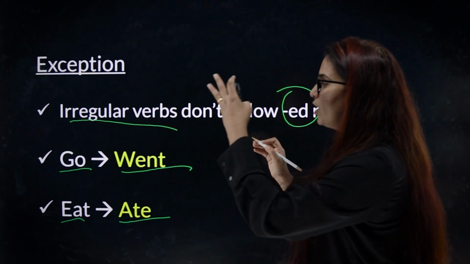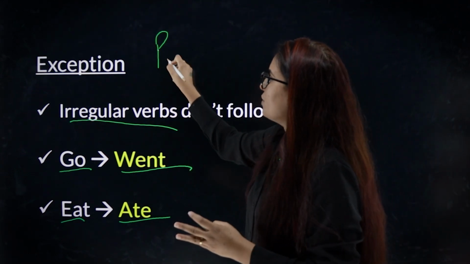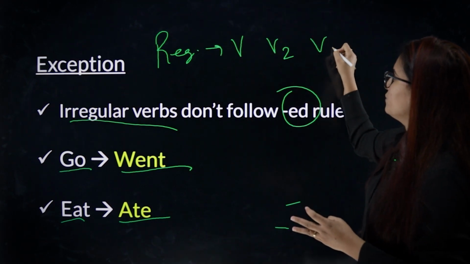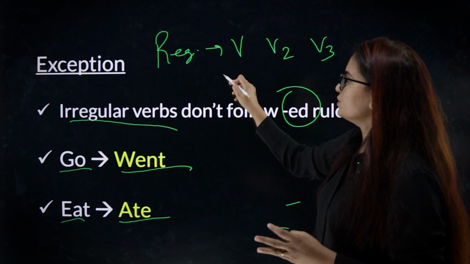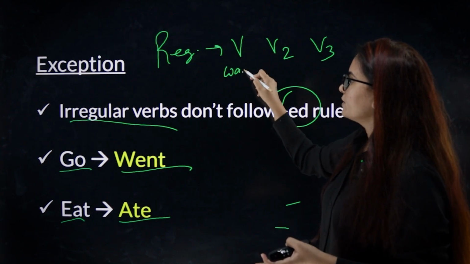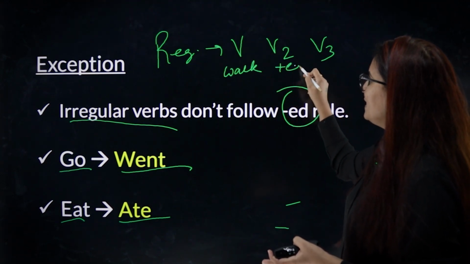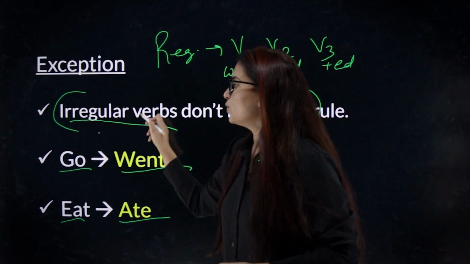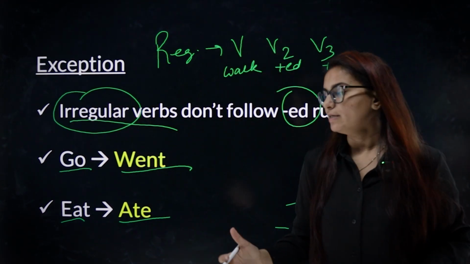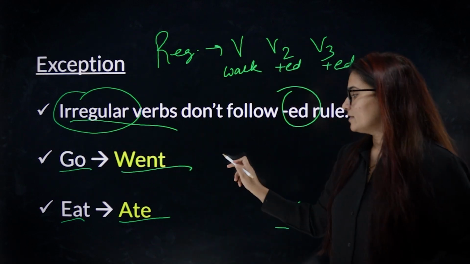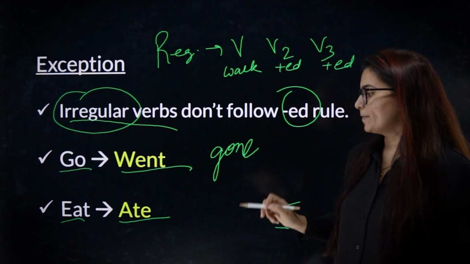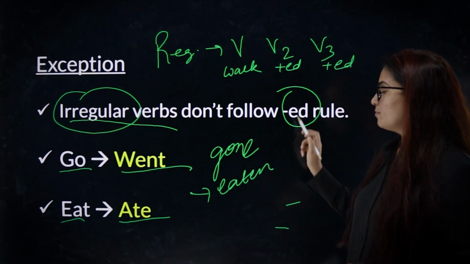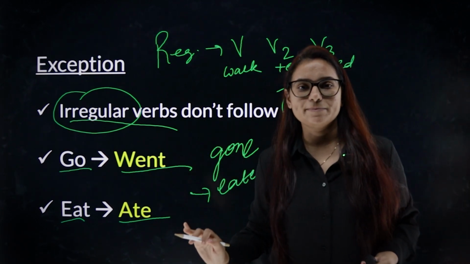Irregular verbs, generally, when we talk about regular verbs, they have verb first form, second form, third form. When we write the first form, for example, I walk, the second form will have ED. The third form will also have ED. But irregular verbs change completely. Go becomes went and the third form becomes gone. Eat becomes ate and the third form becomes eaten. But in regular verbs, it remains the same.